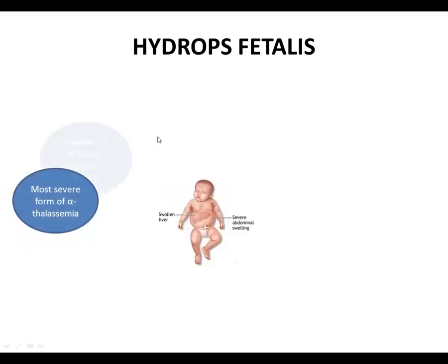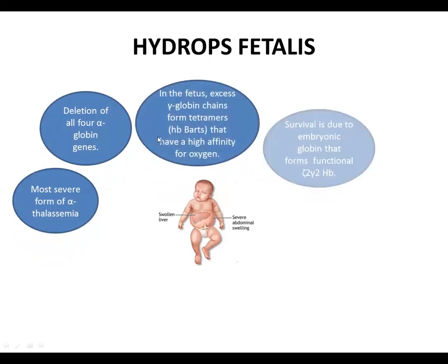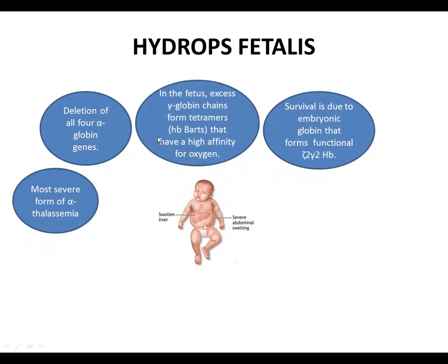The fourth condition, hydrops fetalis, is the most severe form of alpha thalassemia, in which all four alpha globin genes are deleted. In the fetus, the major hemoglobin is hemoglobin F, and hemoglobin F is formed by the combination of alpha and gamma globin chains. Therefore, the gamma globin chains accumulate and form tetramers, which are called Bart's hemoglobin. Bart's hemoglobin again has a high affinity for oxygen, so it does not release oxygen when it goes to the tissues, and this leads to hypoxia.